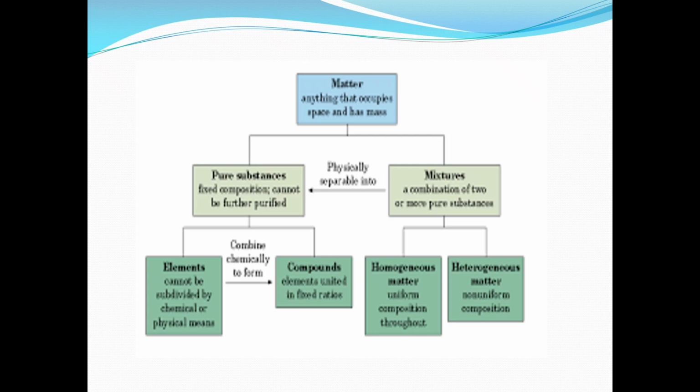And here we can see the classification of matter. Matter is subdivided into pure substances and mixtures. Pure substances are divided into elements and compounds. Elements are divided into metals, non-metals and metalloids. And mixtures are of different types, that is homogeneous and heterogeneous. So this is all about physical and chemical changes, pure substances and the subdivision among them, and the compounds and elements.